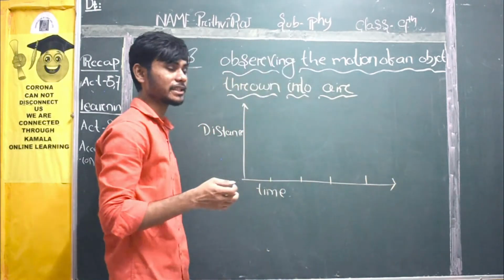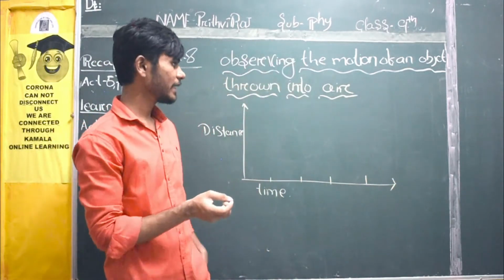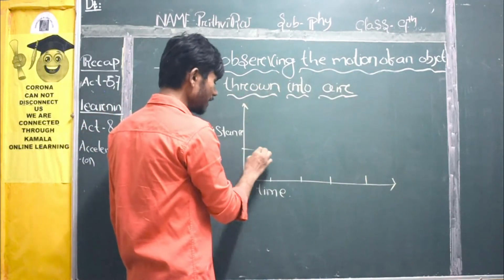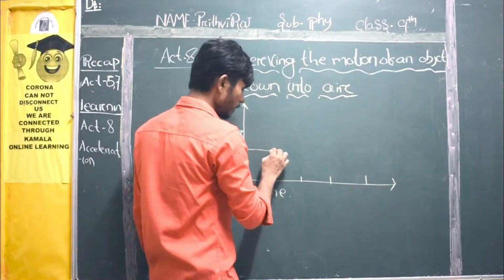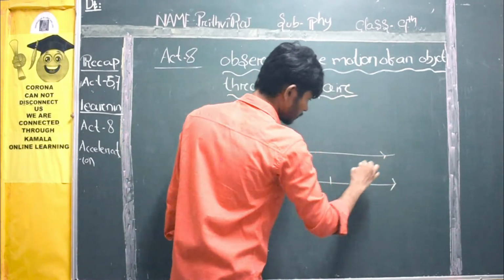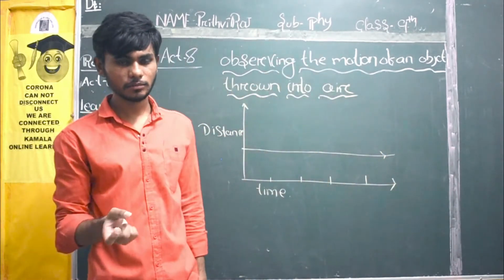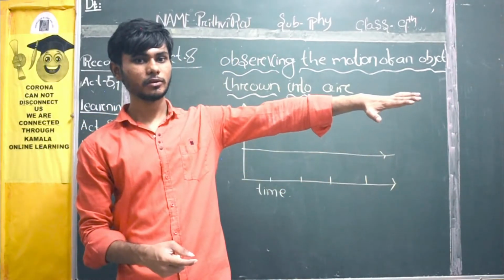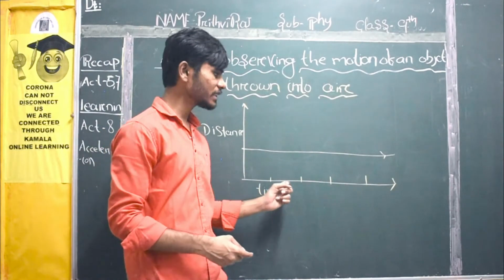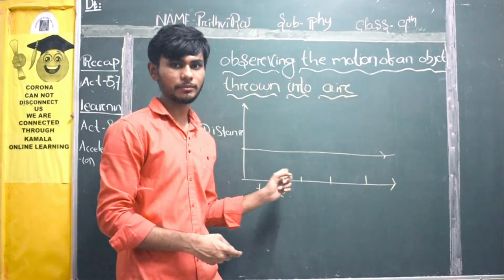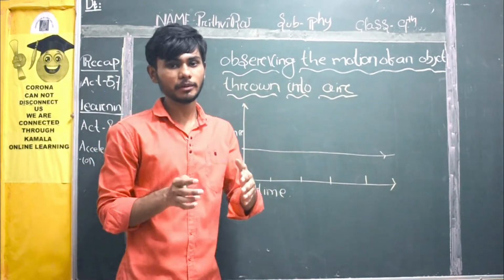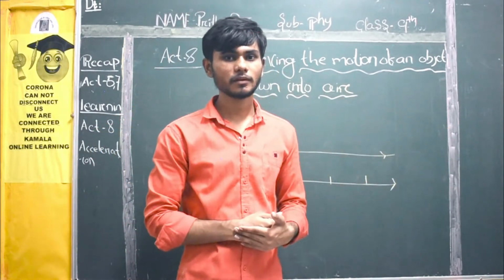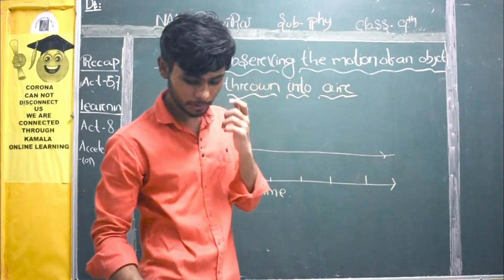The condition is that you need to throw the ball horizontally into the air. Horizontally you are throwing, so here the distance is the same, right? At each and every point the distance is similar. Distance is not changing because you throw it like that. With time distance is changing, but you need to remember that equal intervals of time cover equal amounts of distance.